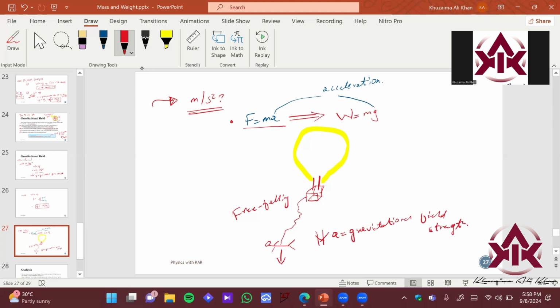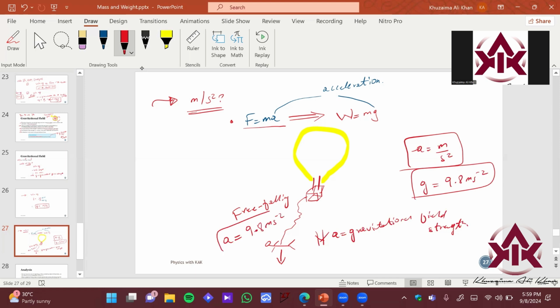Right? So imagine, what is the SI unit of acceleration? It is meters per second square, right? Since the value of gravity is constant, that is 9.8 meter per second square. So you can imagine you are falling under a constant acceleration of 9.8 meter per second square. That is stating if you have a gravitational field acting on your body and you are in free fall motion, the acceleration of your body will be 9.8 meter per second square.